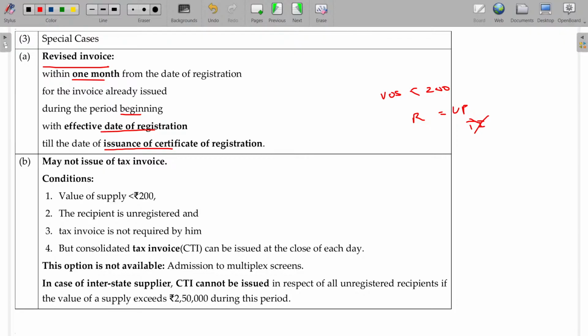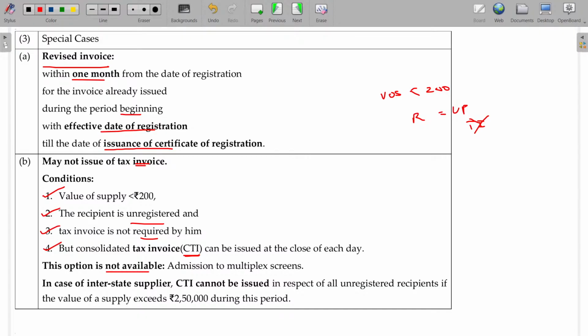In that case, if the recipient is not in need of a tax invoice, he need not issue a tax invoice if the value is less than 200 rupees. Collectively, for all the values put together at the day end, he can prepare one consolidated tax invoice. Conditions to not issue a tax invoice: value of supply is less than 200, the recipient is unregistered and a tax invoice is not required by him, but you have to prepare a CTI, consolidated tax invoice, at the close of each day, every day.